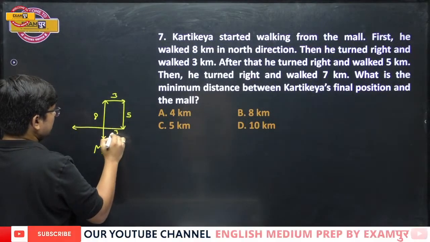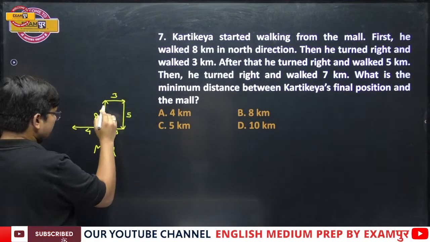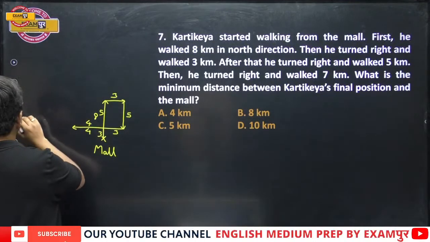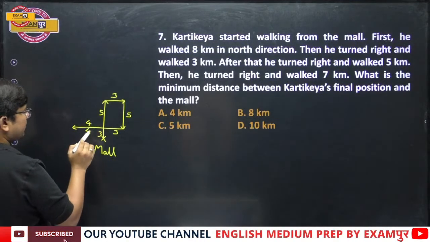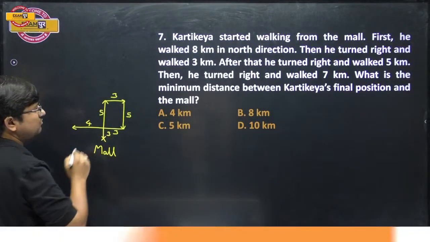If this is 3 and this is 4 now, total 7. And if this is 5, even this is 5, so the remaining distance will be 3. This remaining distance will be 3. Okay, everyone? Fine. Alright, everybody. And this distance also will be 3.